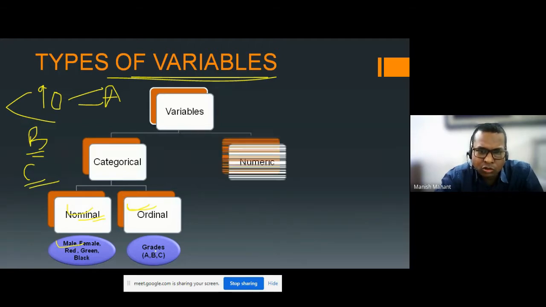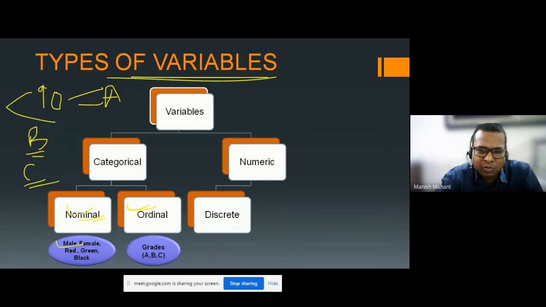Another type of variable is the numerical type of variable. In the numerical type, we have the discrete type. Here I have put an example, like 568 people. Discrete means an exact number. If we say there are 568 people standing, we are not saying 568.6; we are saying an exact number, whether it is 568 or 567.